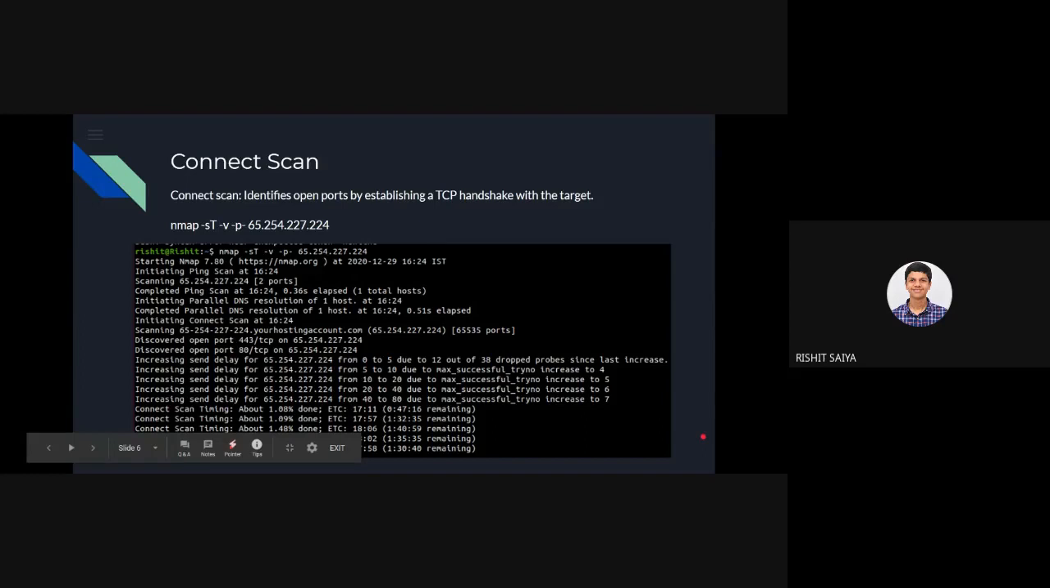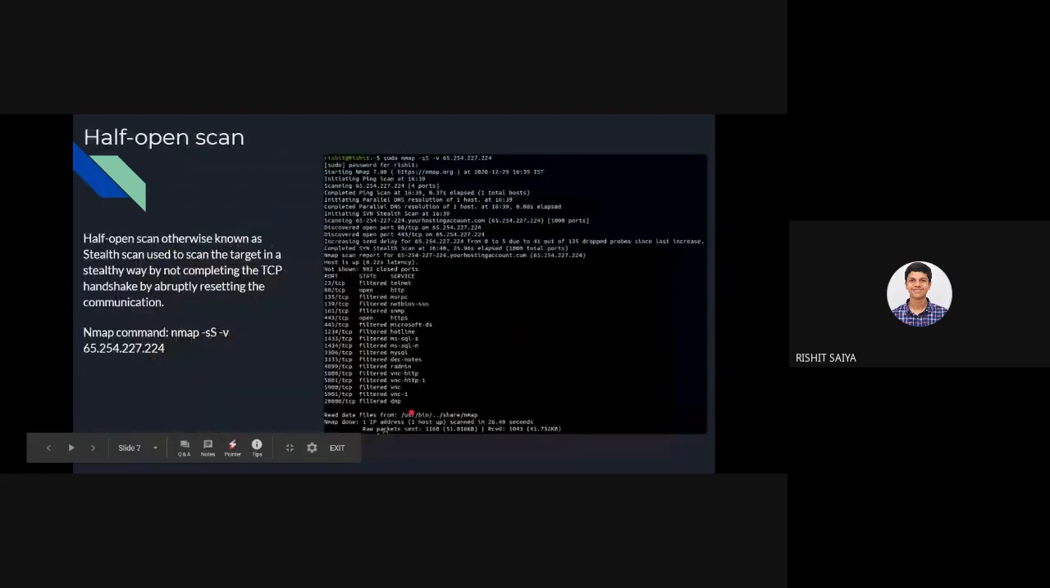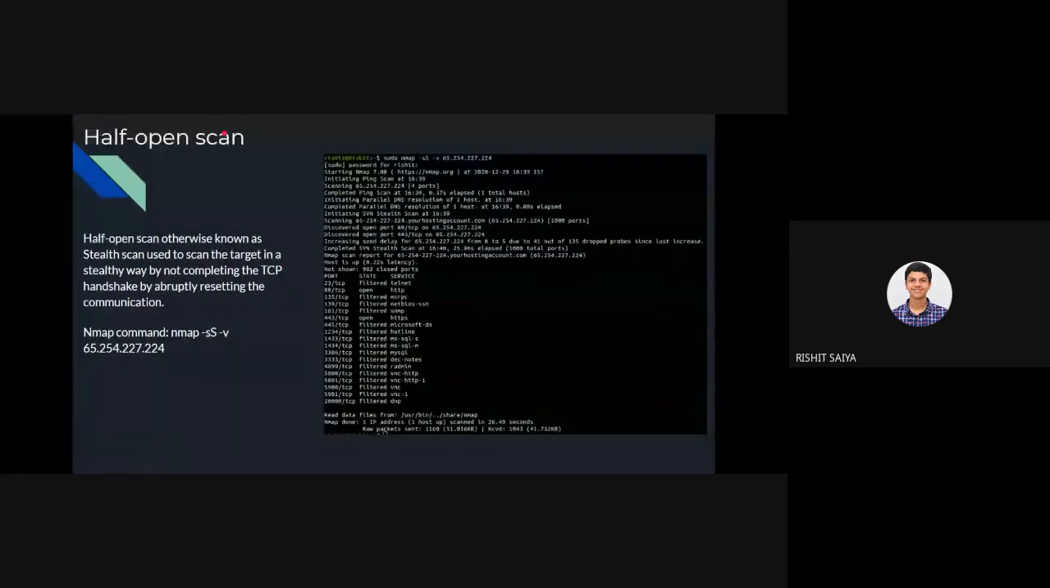So let's see about half open scan. This turns out to be very verbose, in detail. Half open scan, otherwise known as the stealth scan, is used to scan the target in a stealthy way by not completing the TCP handshake, abruptly resetting the communication.